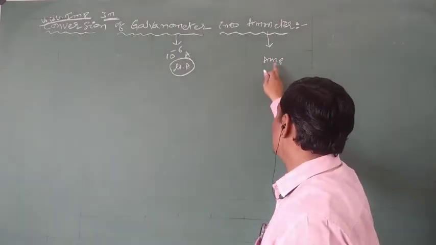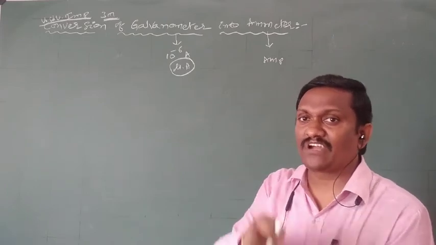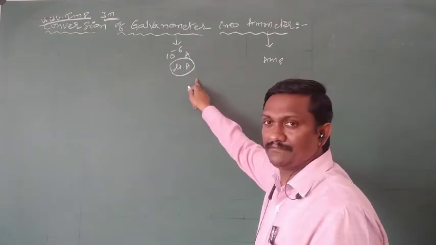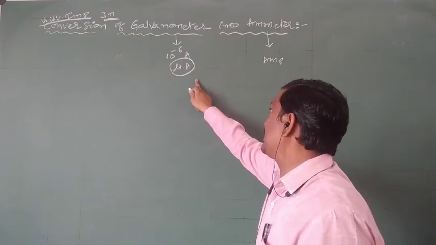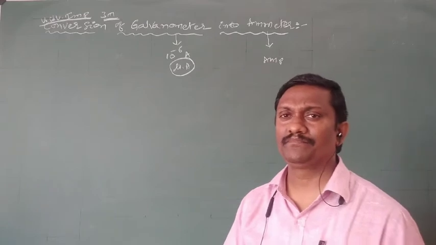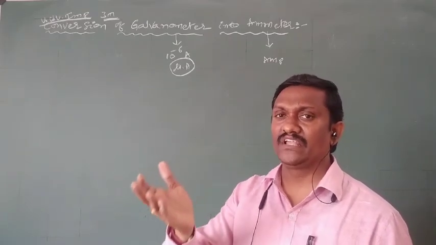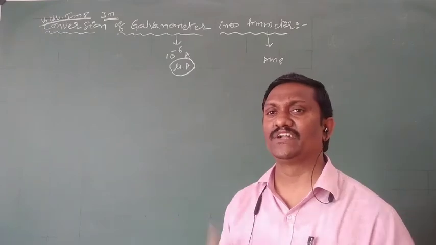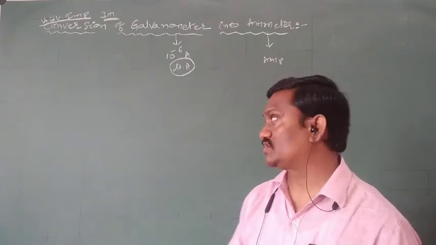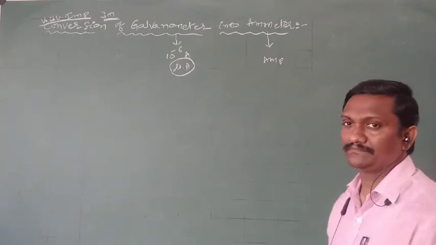An ammeter measures current in the order of amperes. Before converting, it measures very small current. After converting, it measures large current. So in the process of conversion, we increase the range of current measured by the device. That is the conversion of galvanometer into ammeter.